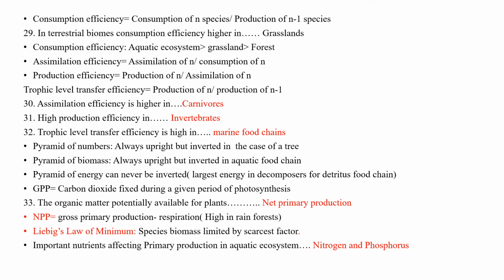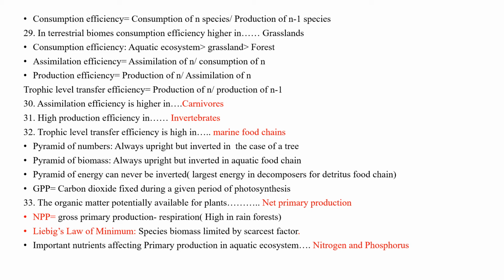Consumption efficiency is equal to consumption of n species by production of n minus 1 species. The organic matter produced by lower trophic level n minus 1 is consumed by higher trophic level n. In terrestrial biomes, consumption efficiency is higher in grasslands. Consumption efficiency for aquatic ecosystem is greater than grassland, which is greater than forest.